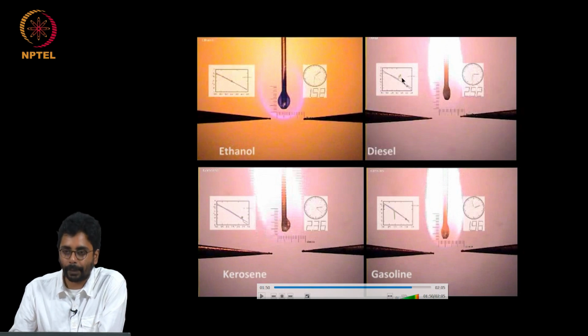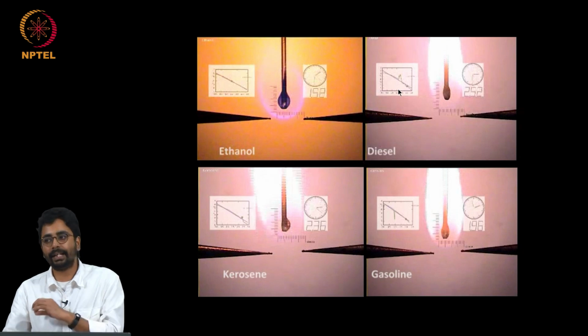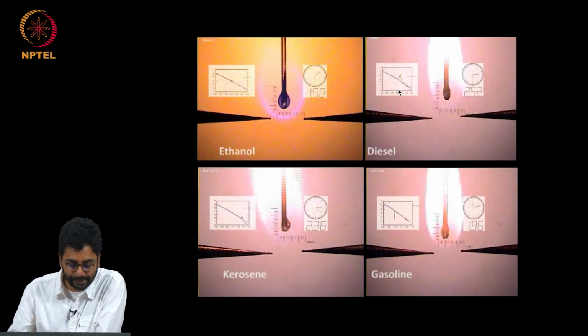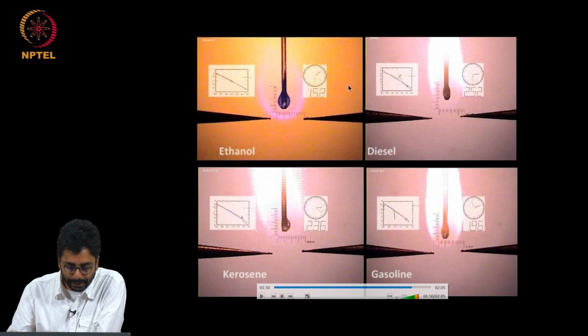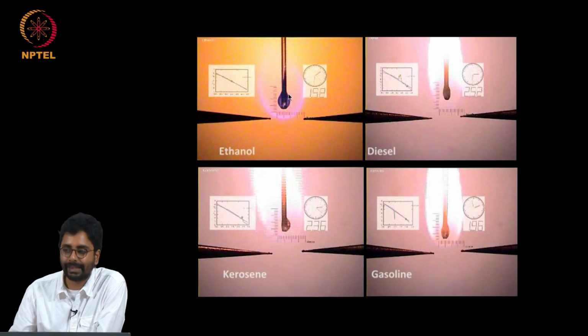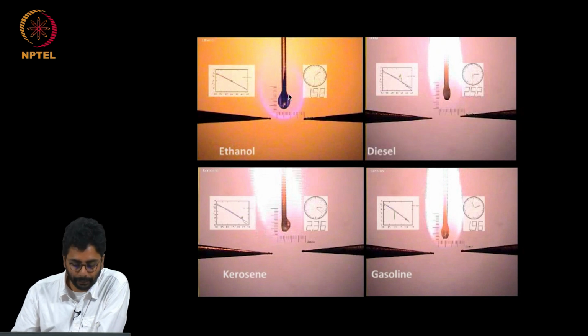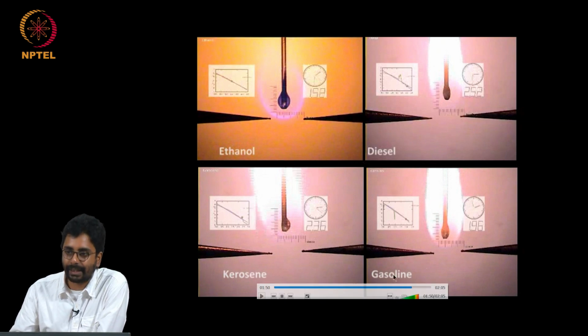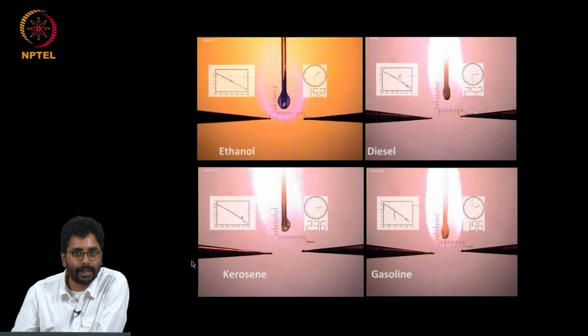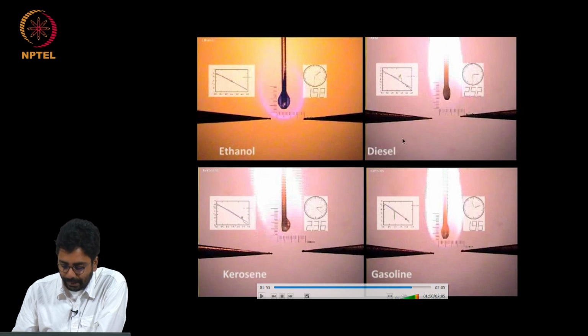Of course, there are a lot of other complex things that happen. For example, sometimes the droplet boils and then shows some erratic movement, and that is what you see as fluctuations in d squared, but the overall linearity of d squared versus t is followed. The other thing I want to emphasize is that only the ethanol flame is non-luminous and does not have a yellow color. All the other fuels have a luminous, yellowish flame like a candle flame.